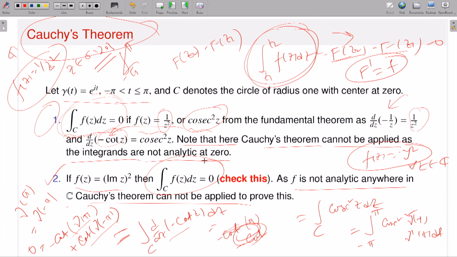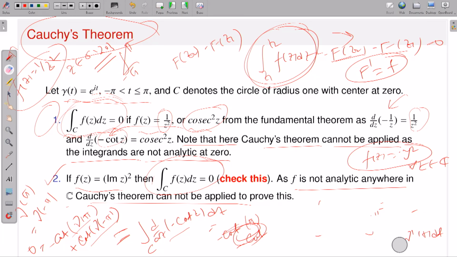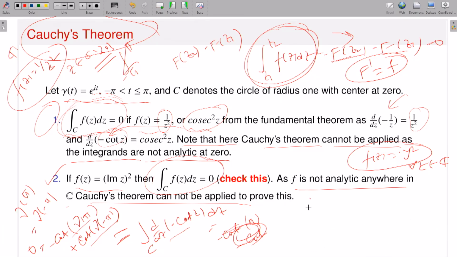However, if I just calculate explicitly using the definition of contour integration, this is actually 0. Then what do you have to do? Your parameterization is given, so you just have to calculate this integral. I will not do the full calculation, I will just give you the formula. The integral over C of f(z) dz, where f(z) is equal to y square, by the definition of contour integration is the integral from minus pi to pi of f of gamma t times gamma prime t dt.